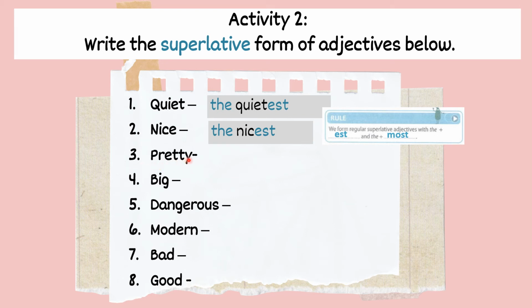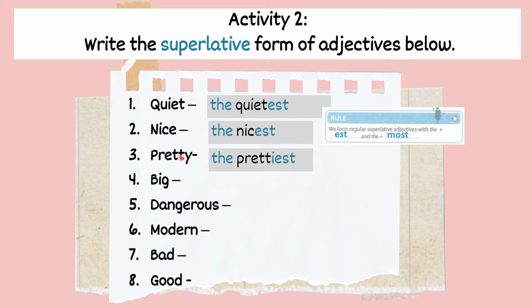So macam mana pretty? Are you going to put prettyest? So it is wrong. So for adjective end with y, the final y, hujung y tu, we have to replace with i. Gantikan y dengan i, and then put est. Pretty become the prettiest. Okay, y tadi we replace with i and then est. So become the prettiest.